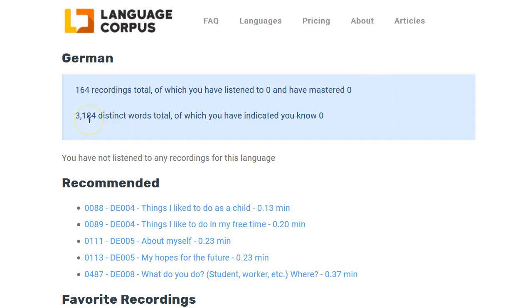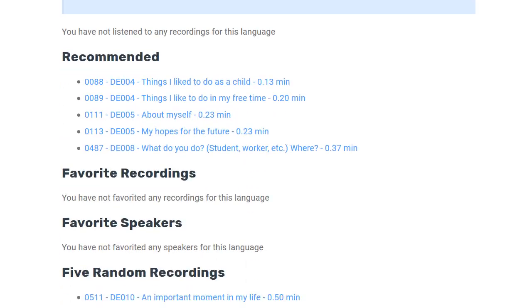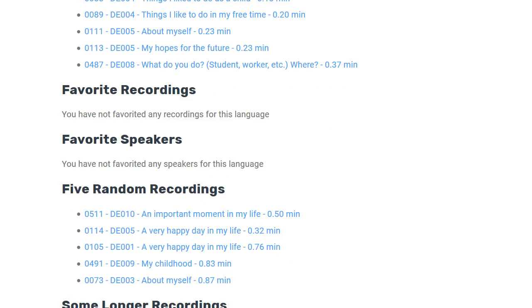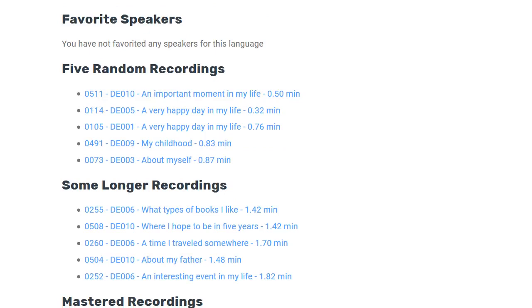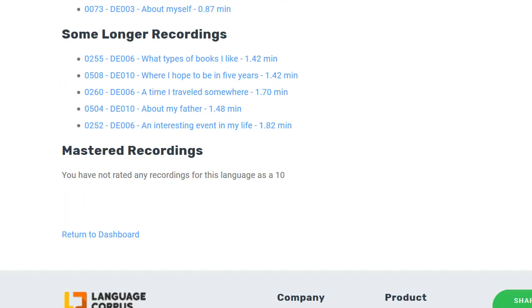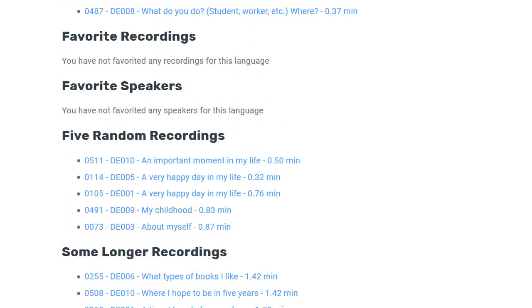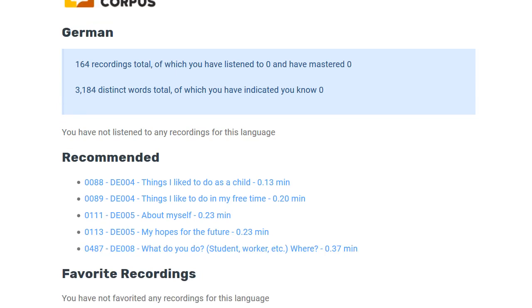It also shows you how many total vocabulary words there are. These are unique words, and then how many of those you've indicated that you know. Once again, I haven't done anything yet, so I'm starting off at 0. Then I see recommended recordings, and as I scroll down, once I have some favorites, I'll see these here: 5 random recordings, some longer recordings, and then any that I've mastered. Once I'm starting to master some, those will show up there.